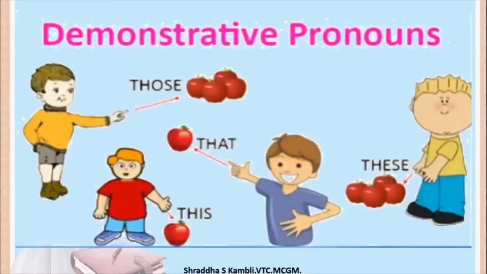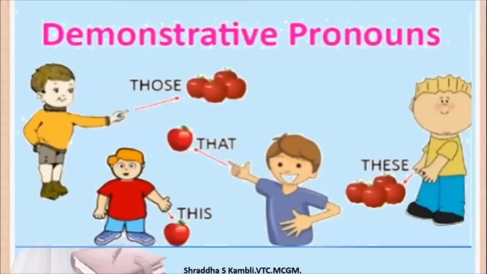Here you can see 4 boys. And you can see that these 4 boys are talking about apples. But 2 of them are talking about more than 1 apple, that is 4 apples. And 2 of them are talking about 1 apple each. So let us talk about these boys who are talking about 1 apple each.